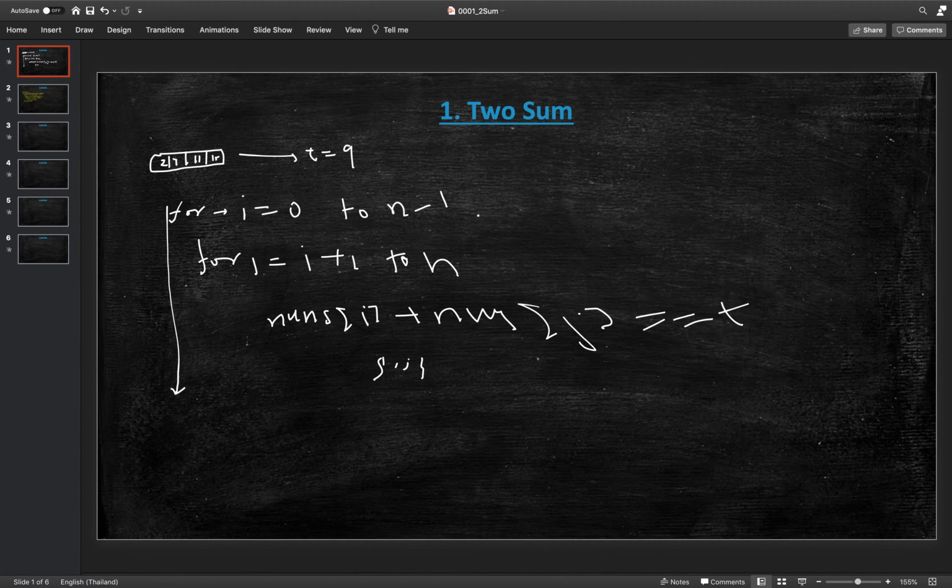If we see the time complexity of this solution, we are running two loops, one inside another, which is nested. So the time complexity is O of n square, and the space complexity is just constant. Can we optimize this further?